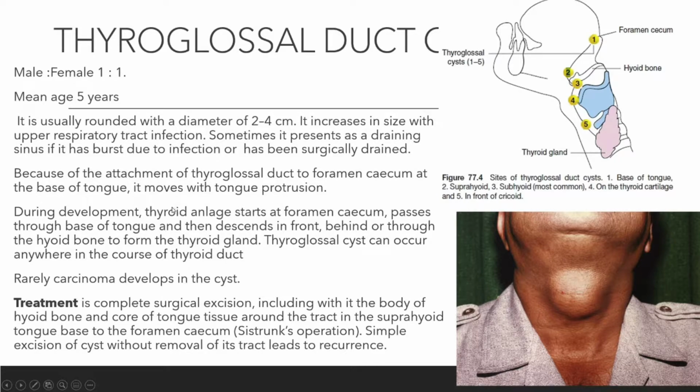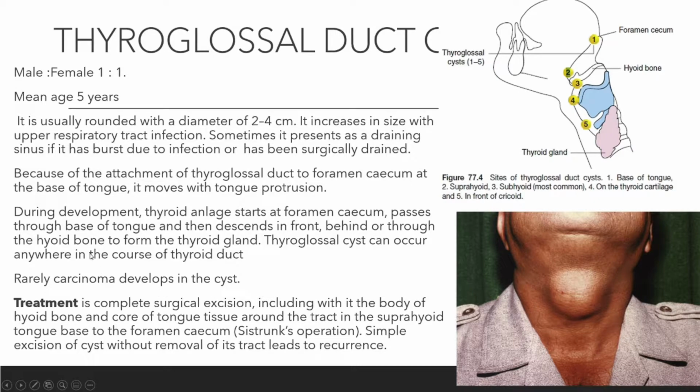During development, the thyroid starts at the foramen cecum, passes to the base of the tongue and then descends in front of, behind or through the hyoid bone to form the thyroid gland. A thyroglossal cyst can occur anywhere in the course of the thyroglossal duct. Rarely, carcinoma develops in the cyst. Treatment is complete surgical excision.